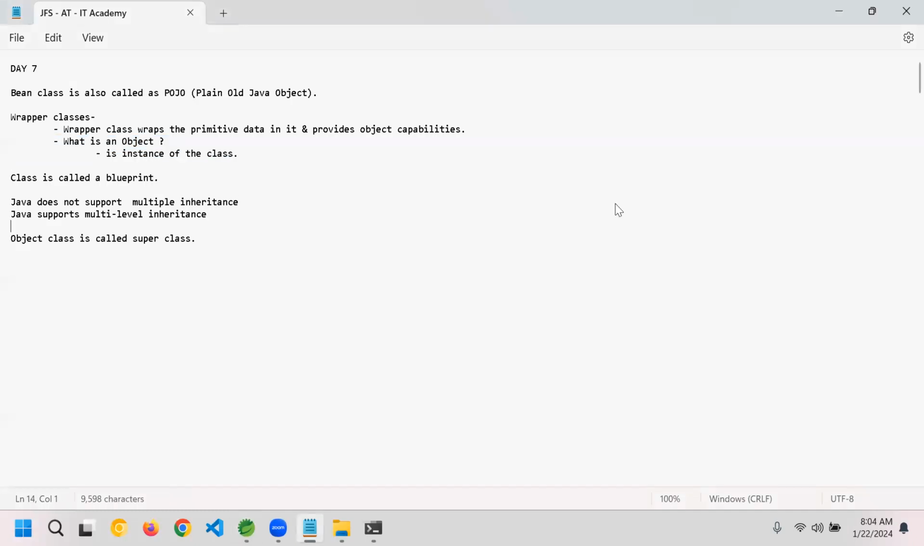threads. Let me show here: wait and notify methods are used in concurrency, which is also called the thread concept.